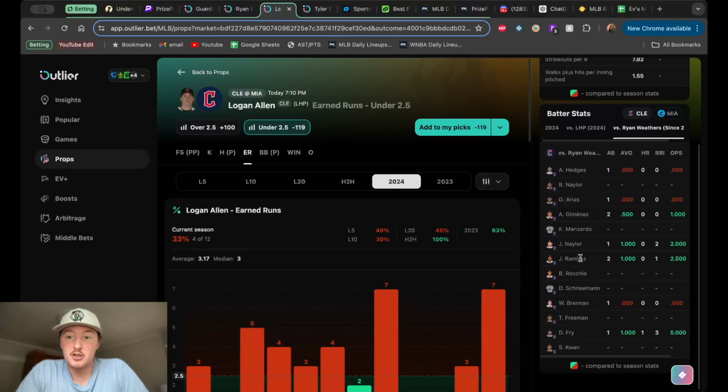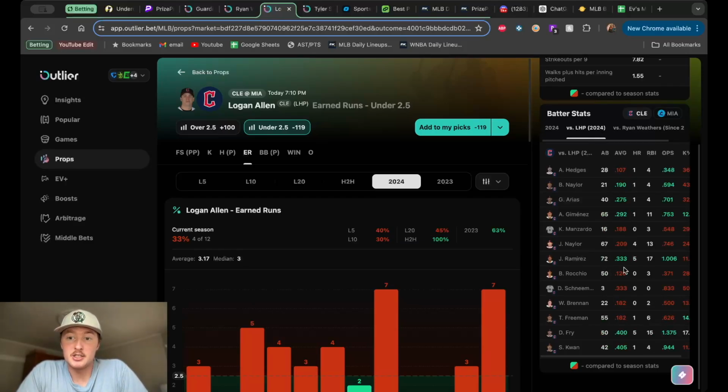There isn't a ton to go to, but it's good to see Jose Ramirez 2 for 2 against Ryan Weathers, and he's a .333 batting average against left-handed pitching. So maybe you want to add Jose Ramirez in that parlay or something like that. So I think I like Cleveland in this one. It's kind of back and forth. Both pitchers are not amazing, especially Logan Allen. But yeah, that's how I'm going.